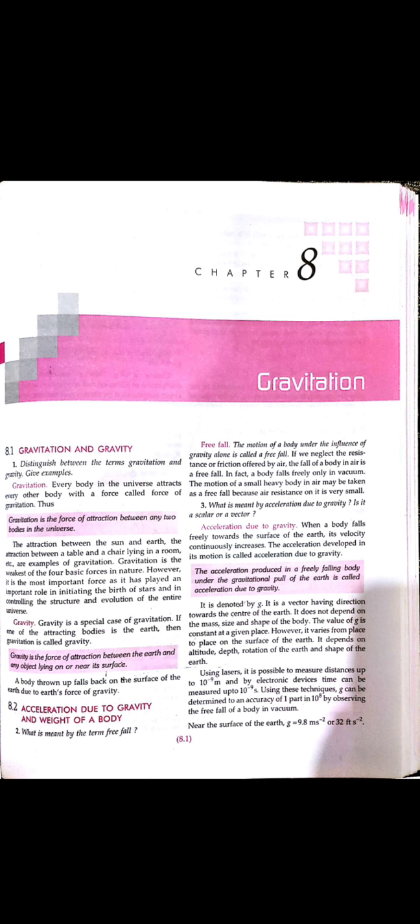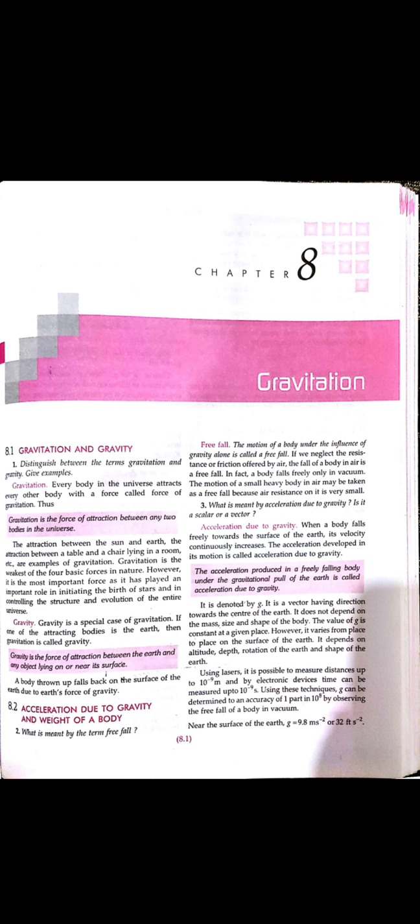If you talk about gravitation, then it is an attractive force, and if you talk about the earth, then it is gravity. Okay. And we know that this was first seen by Newton, when he was sitting under an apple tree, he saw that an apple falls down, and he considered that whenever a body goes vertically upward or is on the surface, it is always attracted in the downward direction. So there may be some force acting on every body in the vertically downward direction, and this force acting vertically downward is said to be gravity. So gravity is due to the earth, that is, the gravitational force is the attractive force, and this attractive force due to the earth is said to be gravity.